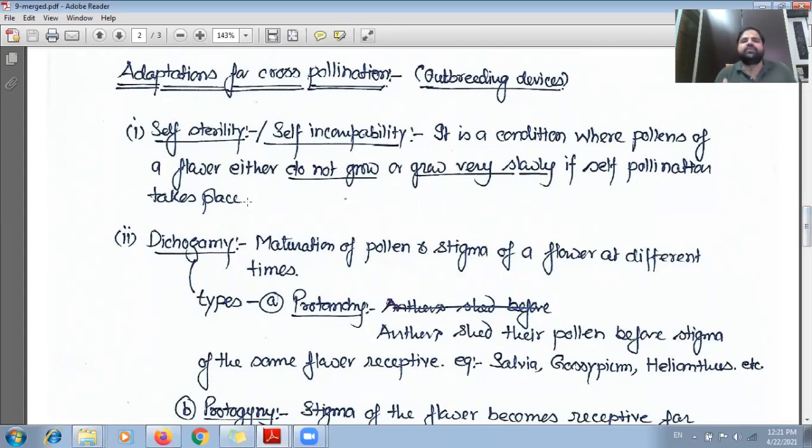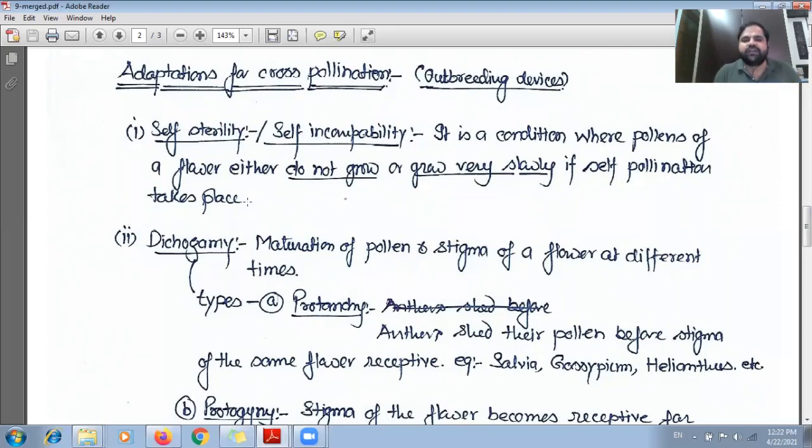Means in case of self pollination, if the pollen grain is transferred from one flower to another flower, or on the same flower of the same plant, either the pollen grains will not grow, or if it grows, then the growth will be so slow as to stop the self-pollination.